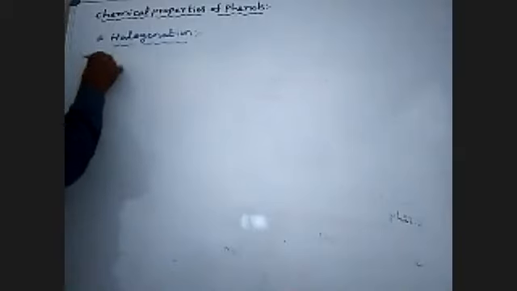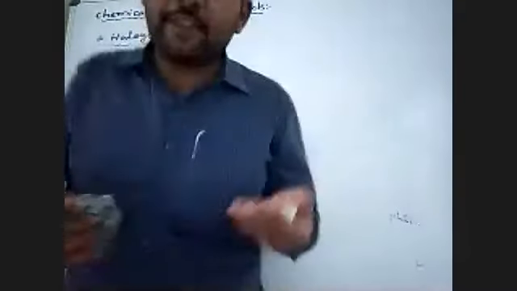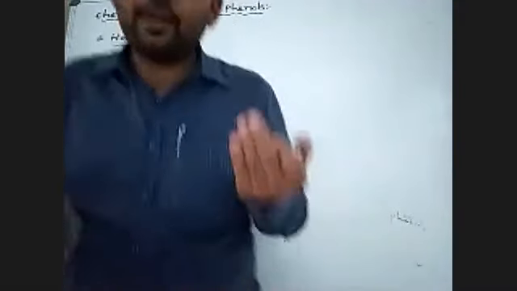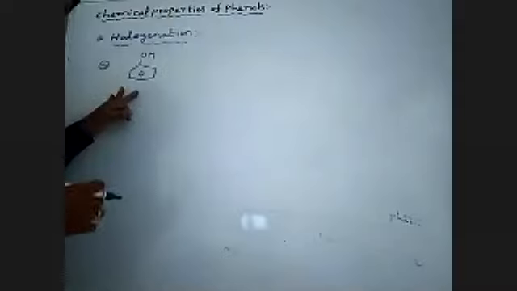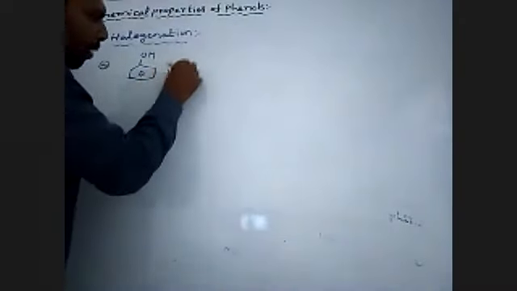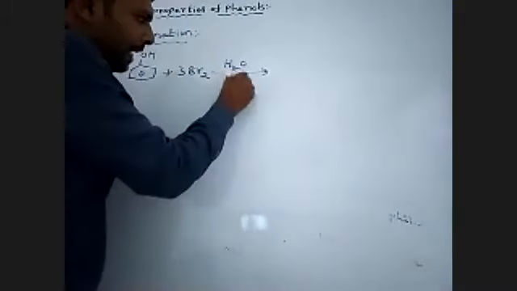Phenol reacts with bromine. Sorry, first, phenol reacts with bromine in the presence of a polar solvent like water, at 0 to 5 degrees temperature.